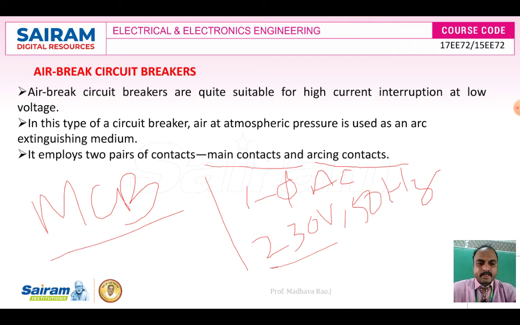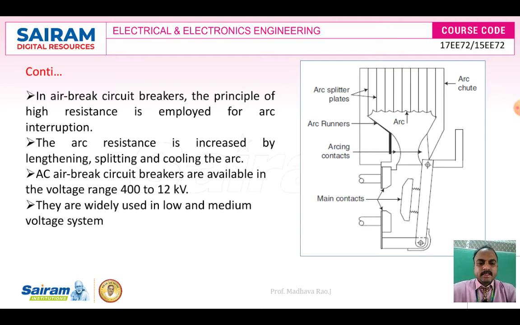Air brake circuit breaker diagram. This is the diagram of an air brake circuit breaker. It has the following parts: arc splitter plates. If you split the arc and cool the arc, the resistance will be increased, so we can increase the arc interruption.